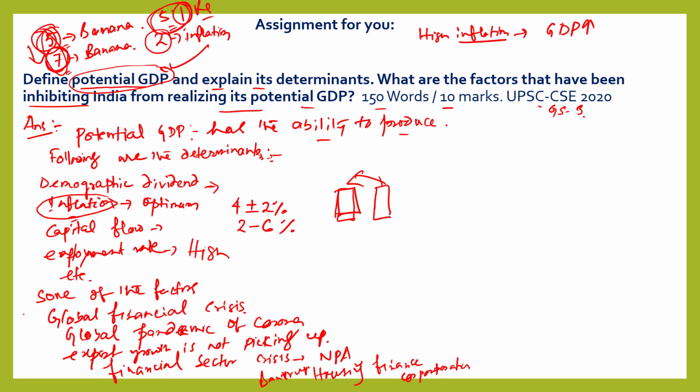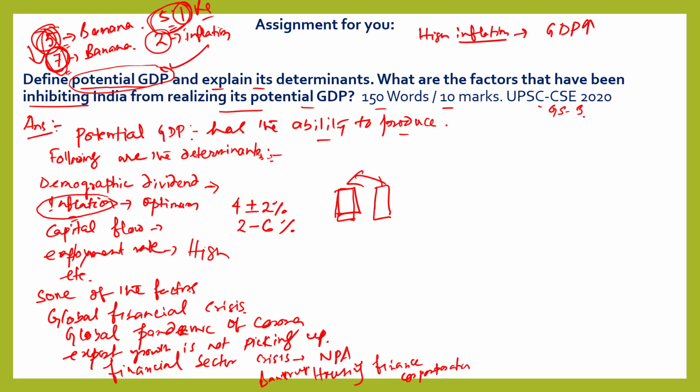If NPA is increasing, then banks will deter their loans. Banks will be hesitant to give more loans to consumers. And if people are not receiving any loans from banks, how will they spend money in the economy, in creating more assets? So this will inhibit realizing potential GDP.